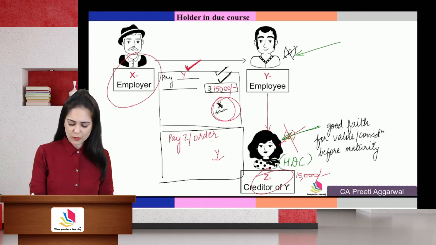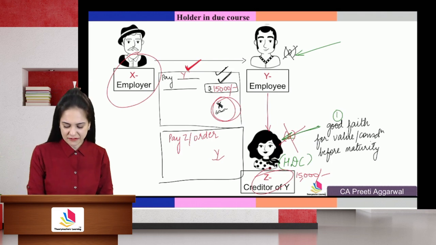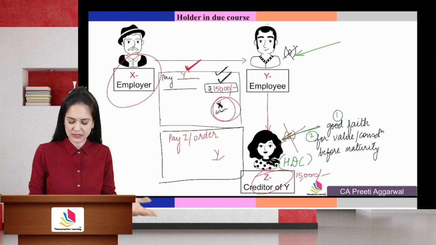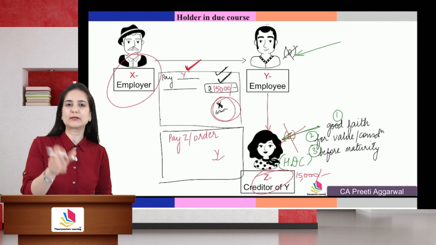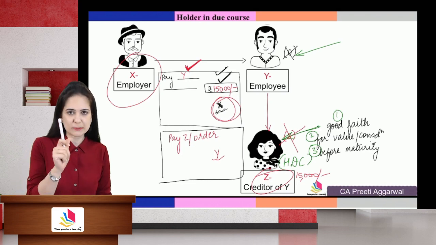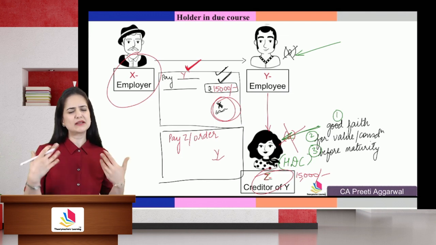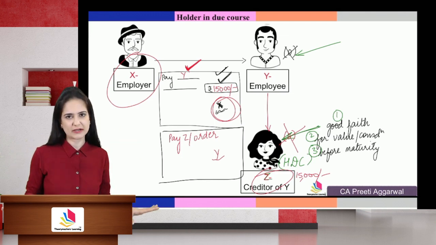So what are the three requirements of a holder in due course? You have to accept the instrument in good faith, for value, that is for consideration, and anyways instead of money you have accepted the instrument, and before maturity. If these three conditions are satisfied, then you will get the privileges of a holder in due course. And what is the privilege? The transferee, that is Z, will get a good title even if the title of the transferor is defective.